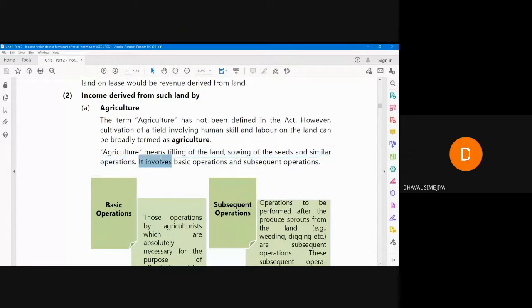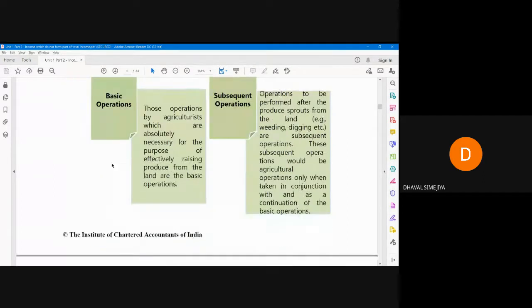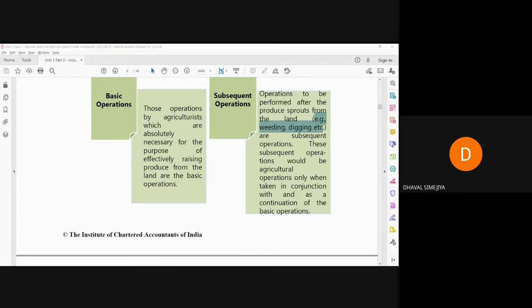It involves basic operations and subsequent operations. Basic operations, we all know, are tilling and sowing, but what is the subsequent operation? Subsequent operations mean, after the produce sprouts from the land, digging, that is, in Gujarati જે પાક ઉગેલો છે એને બારે કાઢવાનો.